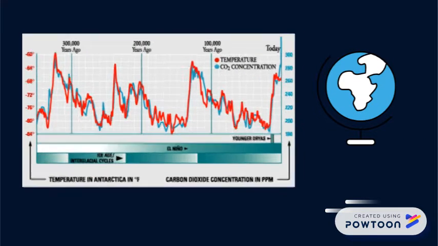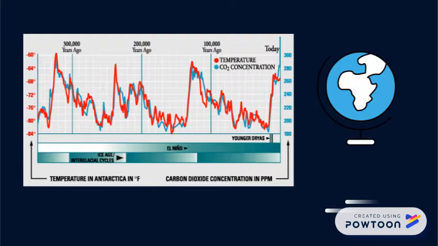Based off the information given in this graph, it can be observed that carbon dioxide increase is directly related to temperature increase. Currently, there has been a spike in CO2 levels, which indicates that an increase in temperature will follow.